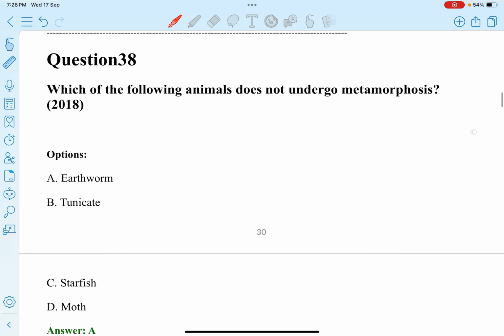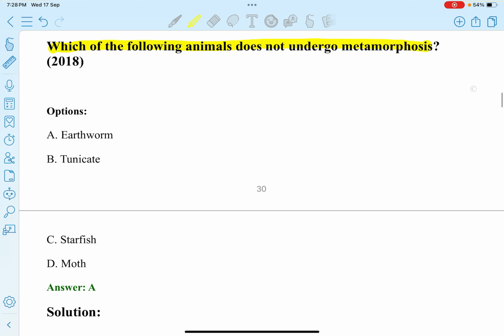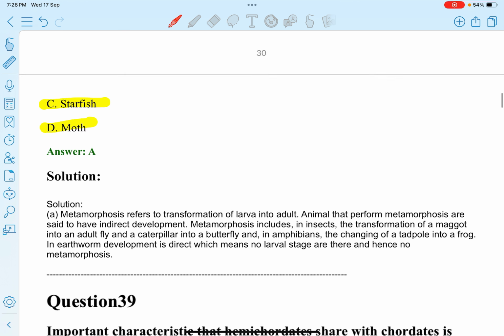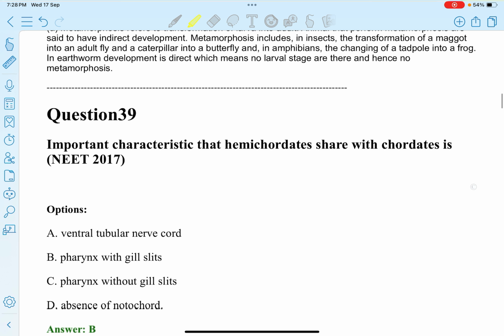Next question. Which of the following animals does not undergo metamorphosis? A. Earthworm. B. Tunicate. C. Starfish. D. Moth. So, the earthworm does not undergo metamorphosis.